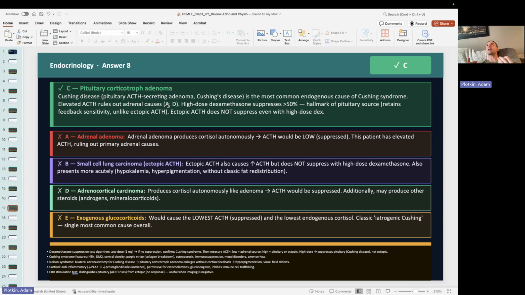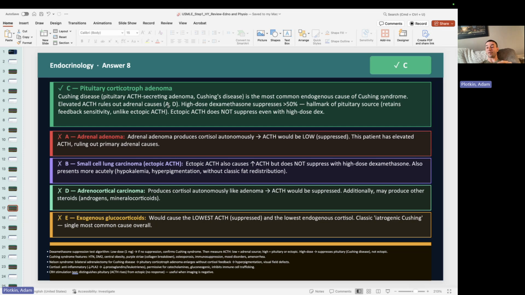But if we give a high enough dose of dexamethasone, if it's a pituitary tumor, it is still within my HPA axis, hypothalamus pituitary adrenal axis, right? So it still has to play by the rules of the HPA axis. So if I give them a high enough dose of dexamethasone, an exogenous glucocorticoid, it has to play by the rules that exogenous glucocorticoid feeds back and shuts down ACTH.